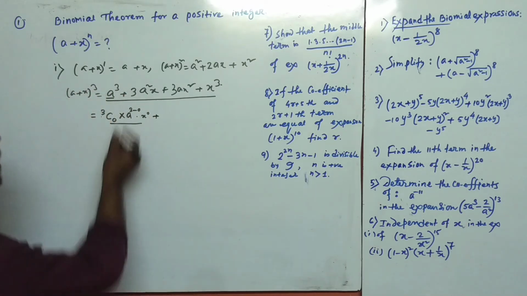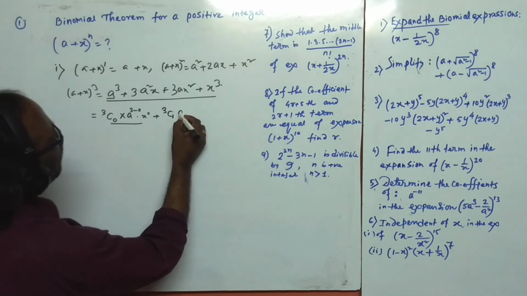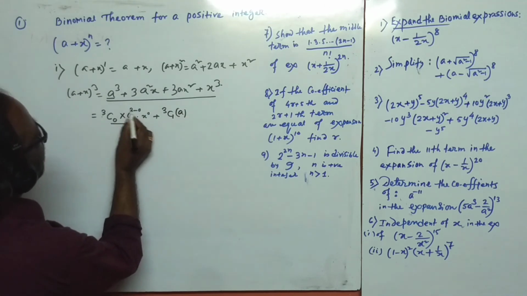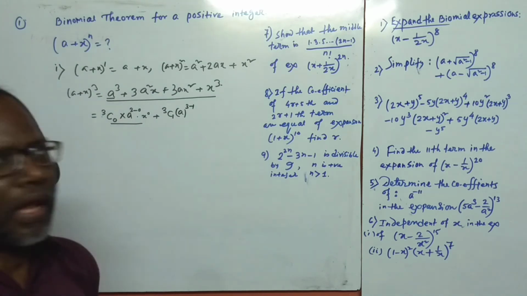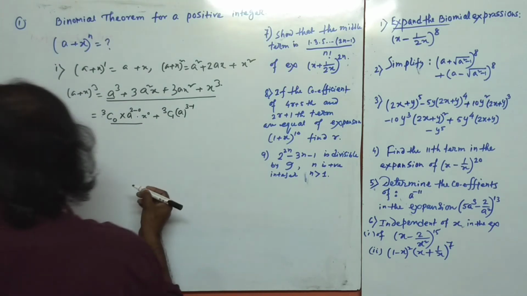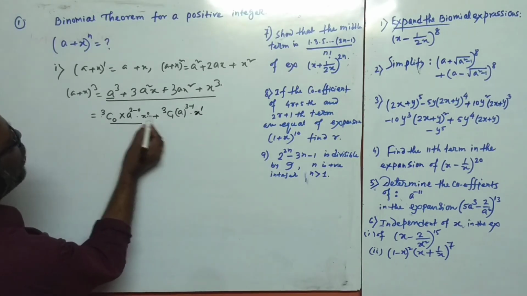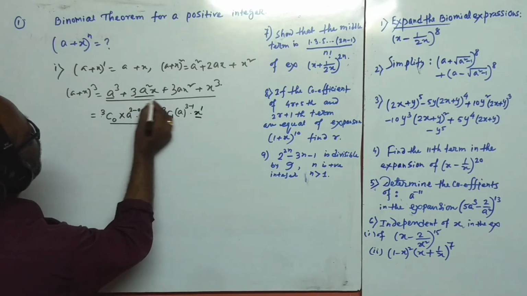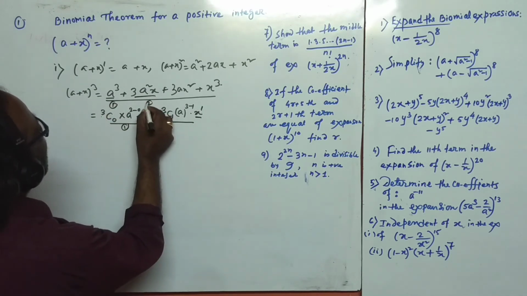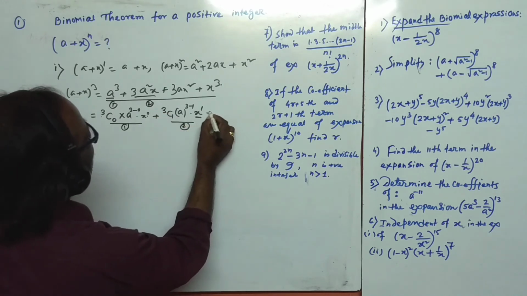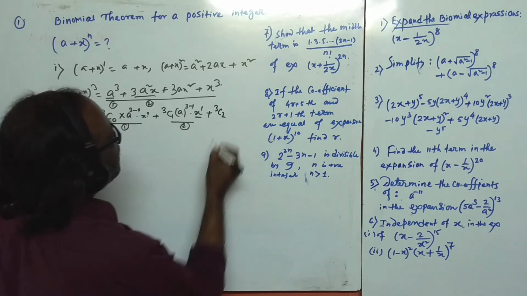Where you see the 3 here, 3 can be expressed as 3C1, and we can also write a to the power 3 minus 1, so we get a square, and x to the power 1. We got the second term. Now for the third term, this is 3C2, it means 3 here.